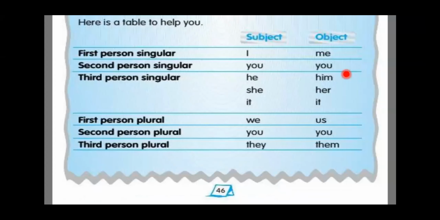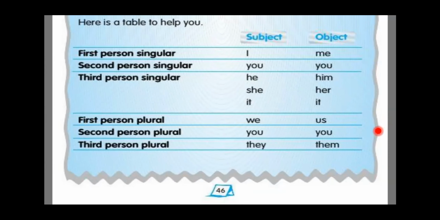Now let's have a look at this table. This is the personal pronoun table. See over here, subject and object are mentioned. First person, second person, third person are mentioned in table form. Subject I, object me. The second person singular you, object you again. Third person singular he, she, it. Then what will be the object? Him, her, it.